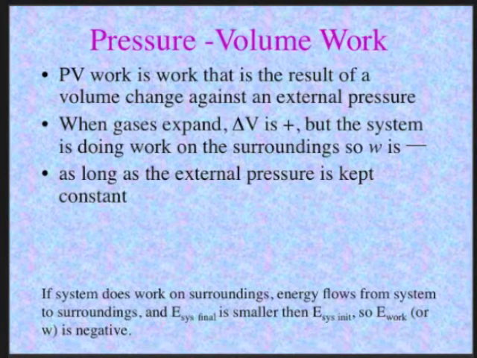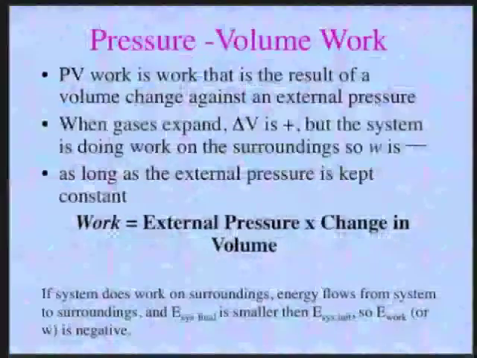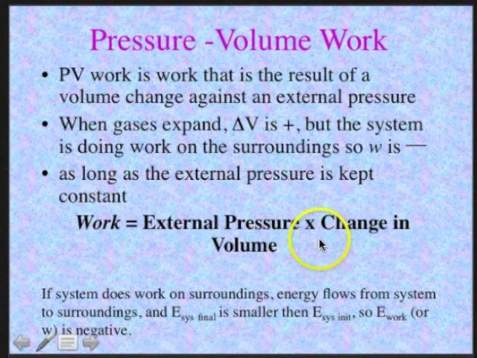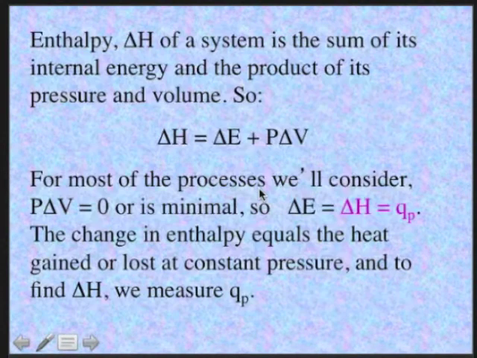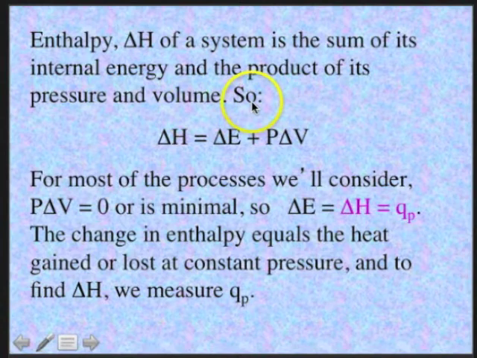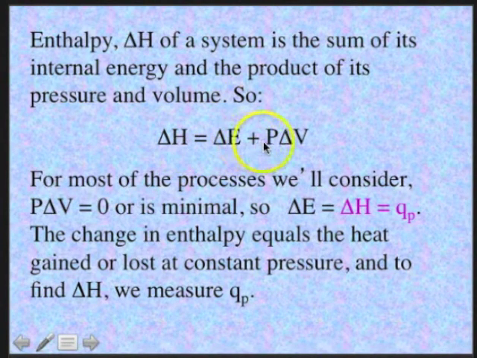So as long as the external pressure is kept constant, work equals the external pressure times the change in volume. The enthalpy of a system is the sum of its internal energy and the product of its pressure and volume. So the change in enthalpy equals the change in energy plus this pressure volume work.